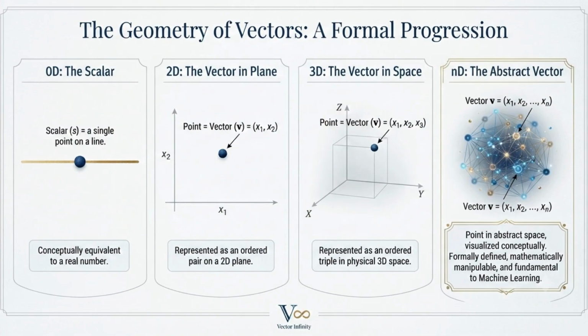Think of it this way. If a scalar is a single number on a line, a vector is a point in space. In 2D, it is a point on a plane. In 3D, it is a point in our 3D world. And in higher dimensions, which is where most ML happens, it is a point in abstract space that we cannot visualize but can still work with mathematically.